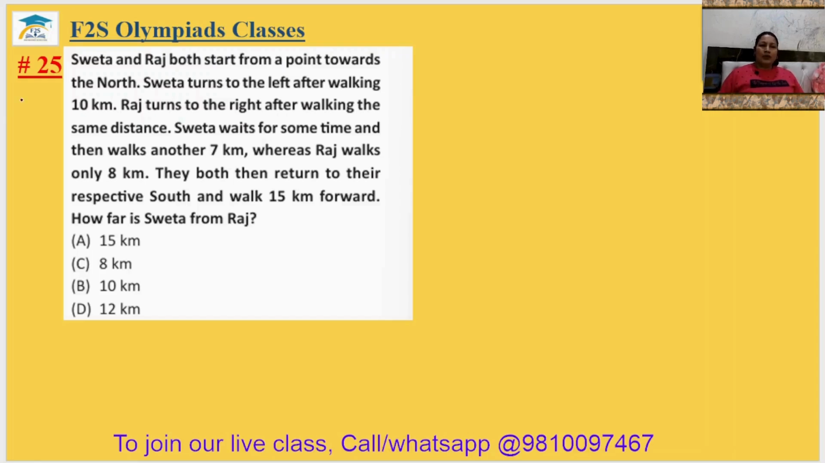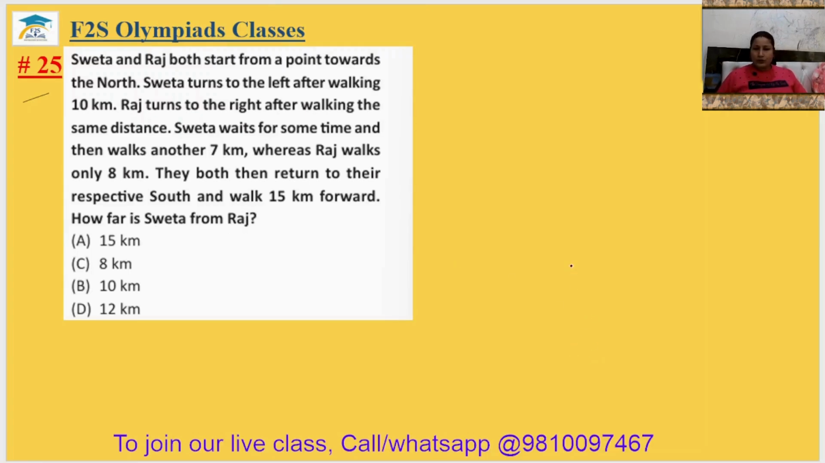Today we will do the previous year question paper of the 2023 set CC for grade 7. Okay, let's start with question number 25. Sweta and Raj both start from a point towards the north. Sweta turns to the left after walking 10 km. Raj turns to the right after walking the same distance. Sweta walks another 7 km, whereas Raj walks 8 kilometers. They both then turn to their respective south and walk 15 kilometers forward. How far is Sweta from Raj?